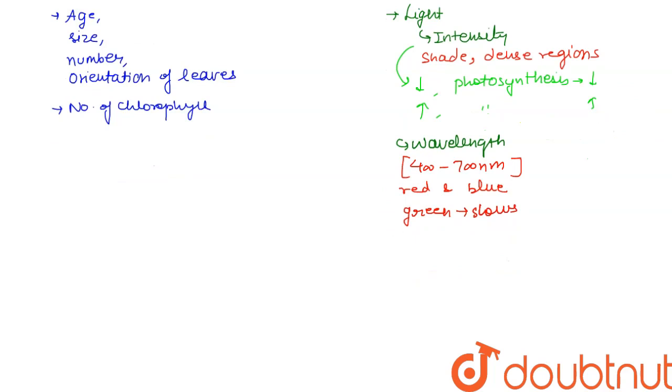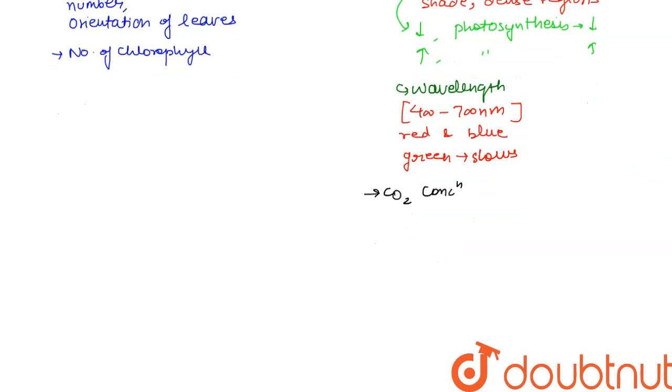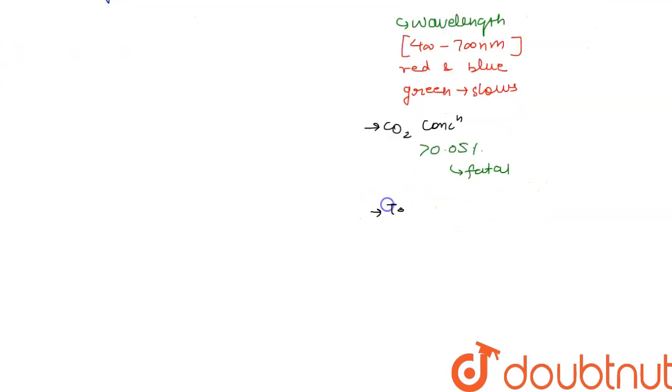There is another factor, for example, carbon dioxide concentration. If the carbon dioxide concentration is greater than 0.05% of what is present in the present atmosphere, then it might be fatal for the plant. Otherwise, carbon dioxide concentration is not a limiting factor for photosynthesis. Temperature can be another factor to affect photosynthesis.